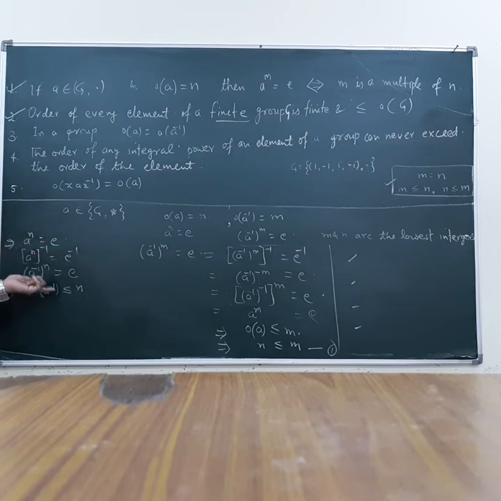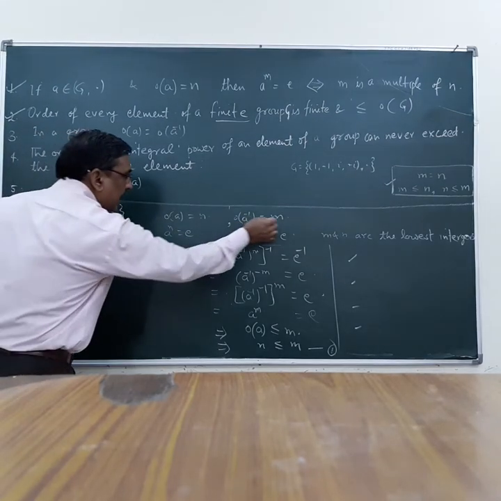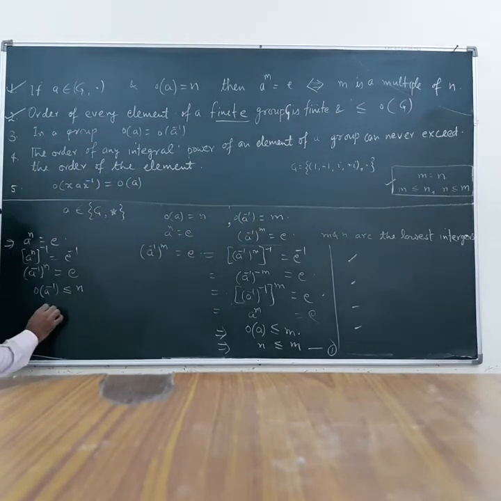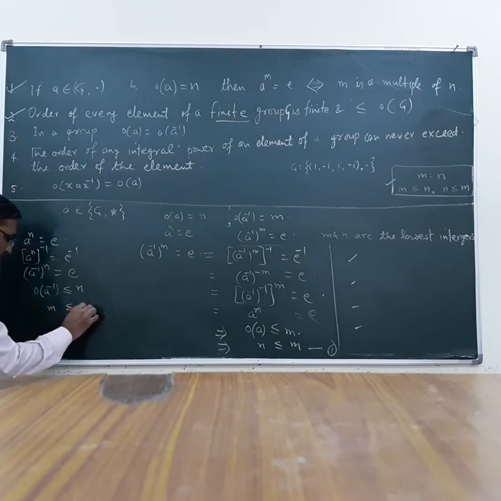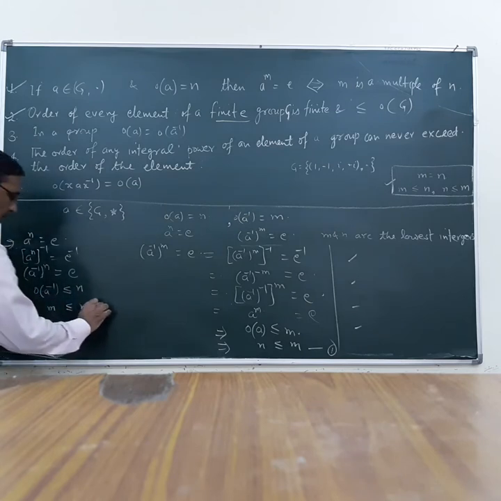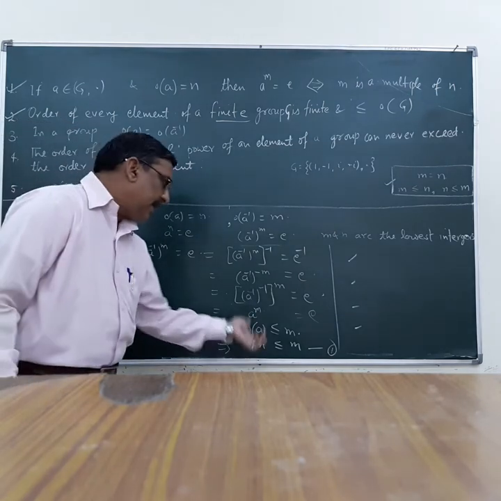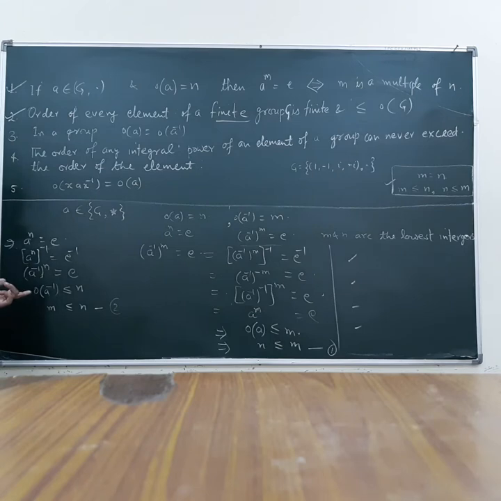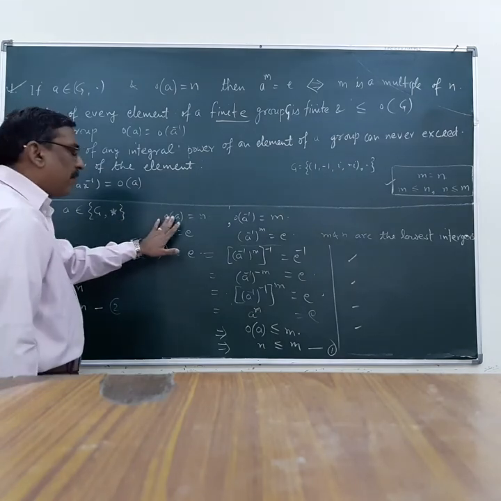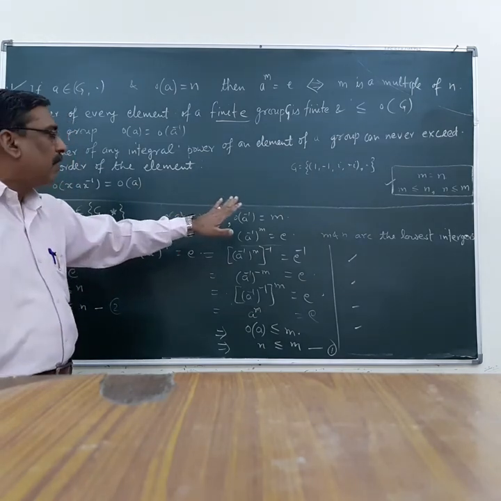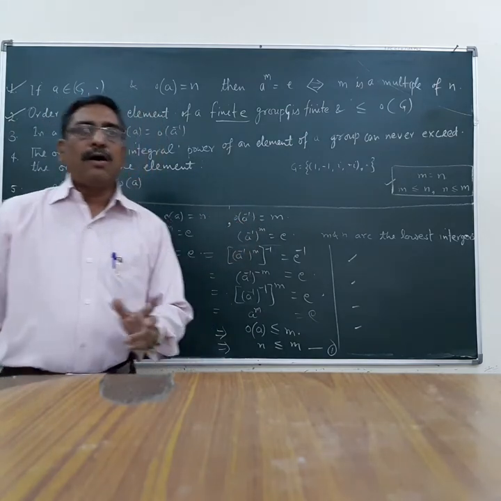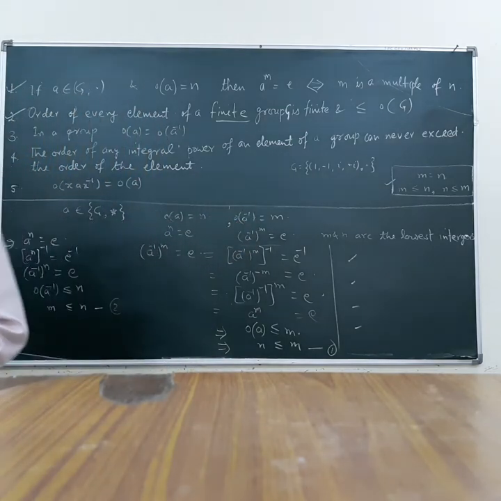And the order of A inverse, what we took here, is M. So M is less than or equal to N, and this is the another result. Combining these two results, we can say that M is equal to N, and the order of A is not different from the order of A inverse, meaning the order of A and A inverse are equal.